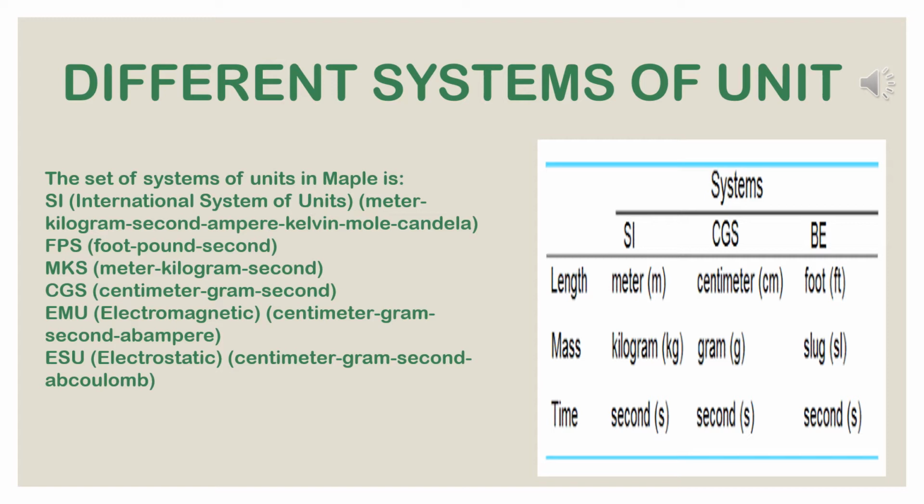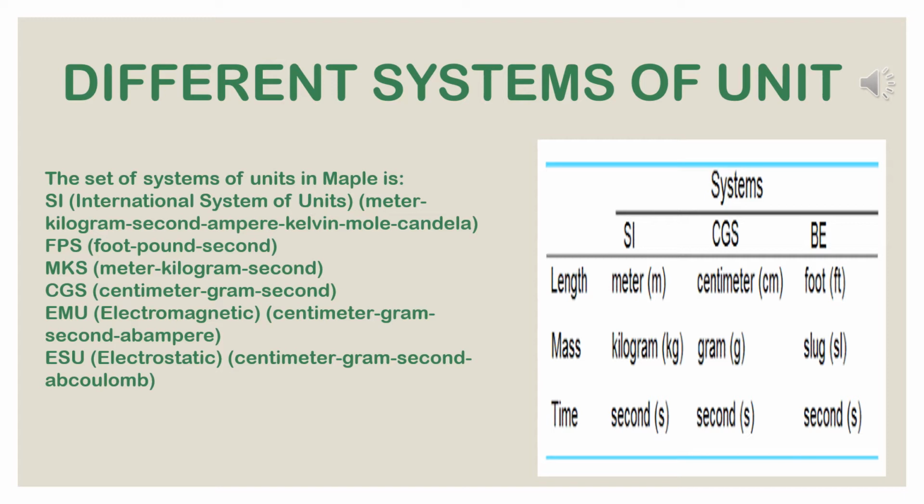Now see, I have given it in tabular form also. Here length unit is meter in SI, in CGS it is centimeter, and in FPS, that is the BE system, it is foot, ft. Now mass, SI unit kilogram or kg, CGS unit gram, and FPS unit slug, sl. Next, time, all units are second.